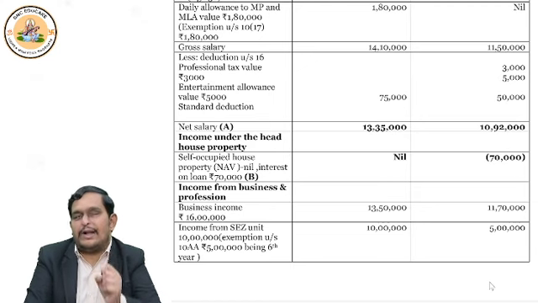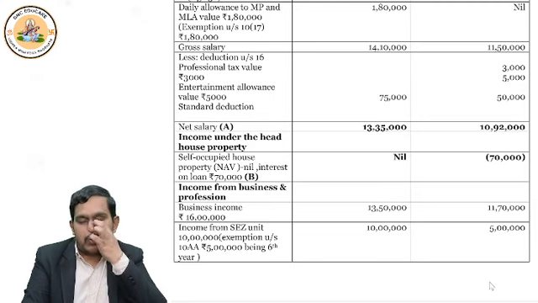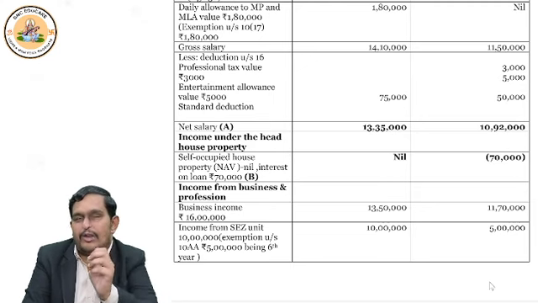But self-occupied house property, you are staying in the property. Is there any rental income? No. So net annual value will obviously be nil.